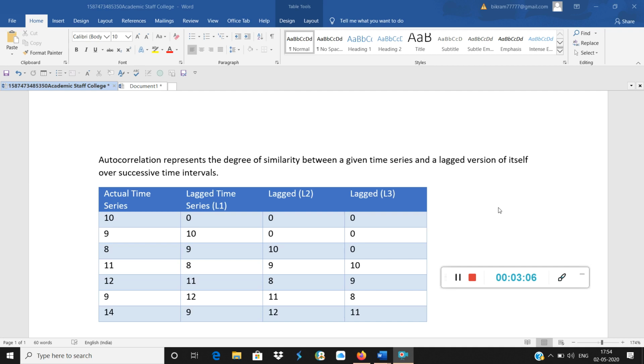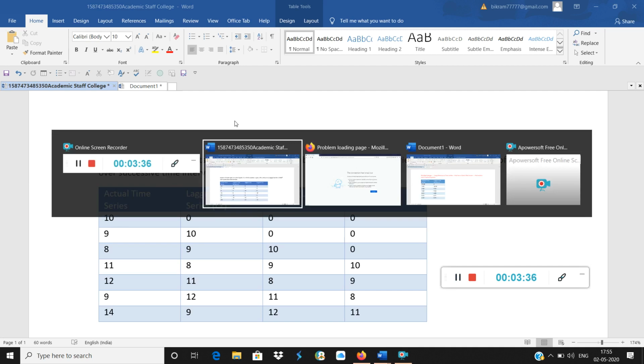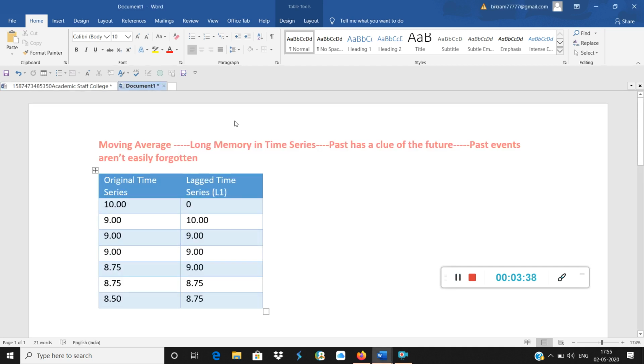Now we are talking so much about why autocorrelation is so important, and why we are emphasizing it so much. Why is this similarity between the past and the present so important? Lagged time series means past, actual time series means present, and we are basically searching for a link between the past and the present. Why are we doing that? That is very important to understand, so we are going to the next part to understand why.